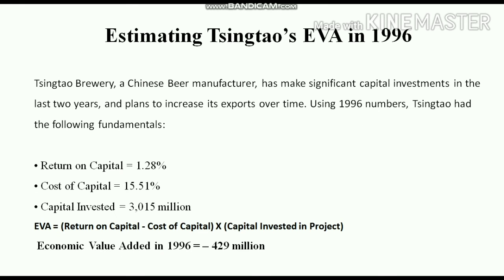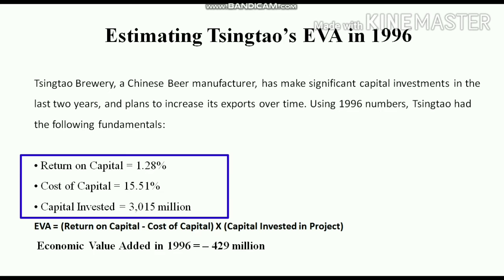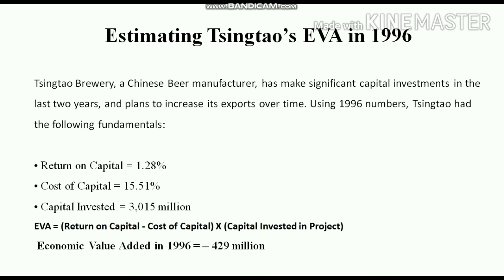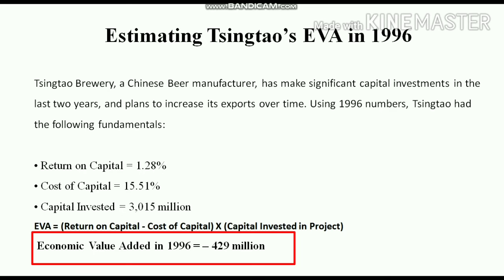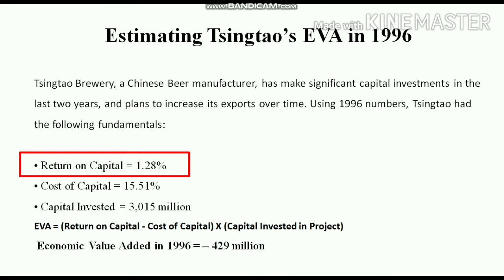Let's take an example of a growing startup company. Tsingtao is a Chinese beer manufacturing company which has made a significant capital investment in the last 2 years and plans to increase its export over time. So they have given the return on capital as 1.28% and cost of capital as 15.51, and capital invested is 3015 million. So with that we can calculate the value added, which is coming in the negative figure, which is minus 429 million. It is because the return on capital is much lesser than the cost of capital.